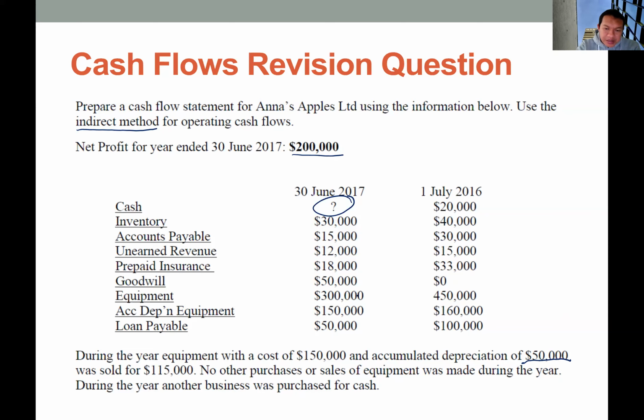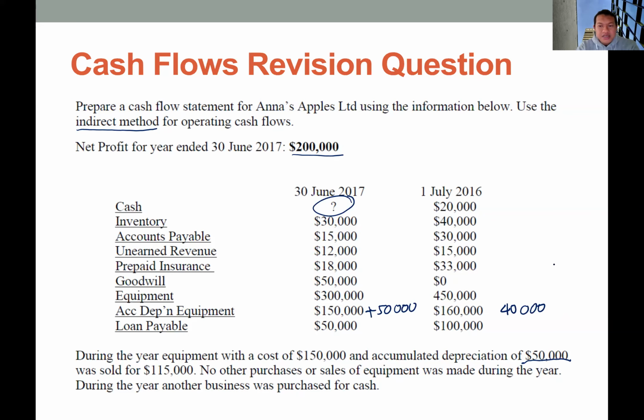So we need to add back this balance. So it should be plus 50,000. So the original ending balance of this accumulated depreciation is 200. Okay, so the one that we should include in the cash flow statement should be 40,000.